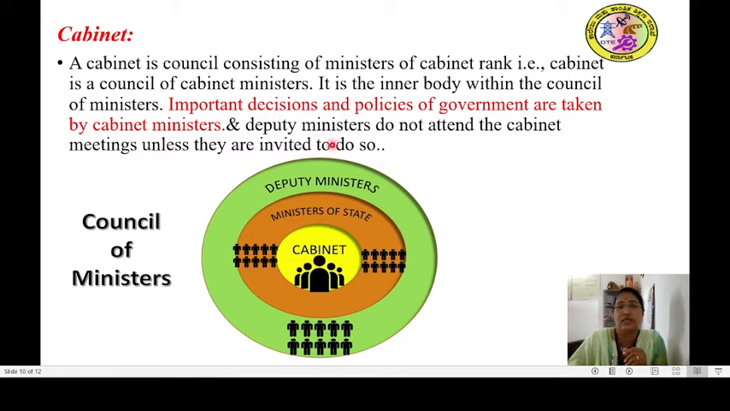and the policies. And also you can see that the deputy ministers will be assisting only the cabinet ministers and other ministers. And the ministers of state will be having the different independent portfolio only. They will be holding the independent portfolio, but cabinet ministers will be having always the important portfolio, and the important decisions and policies are taken by the cabinet ministers only.